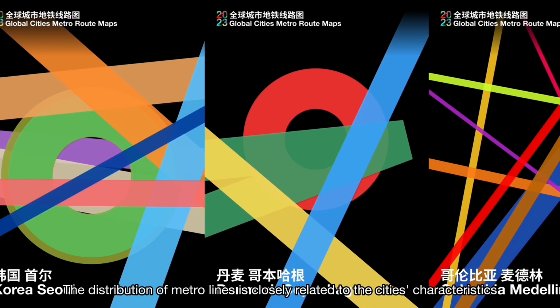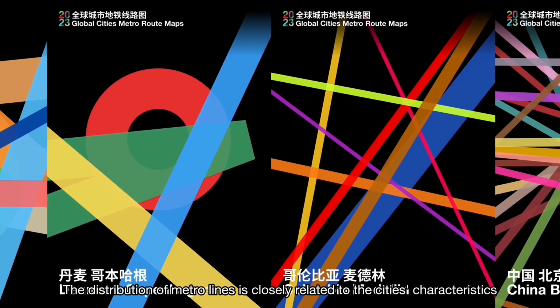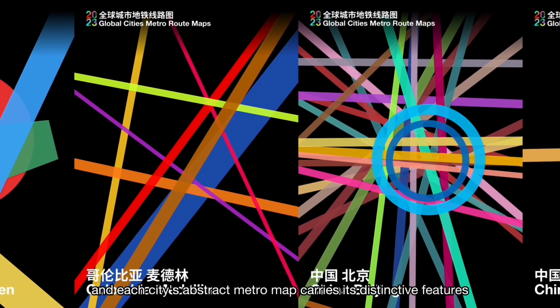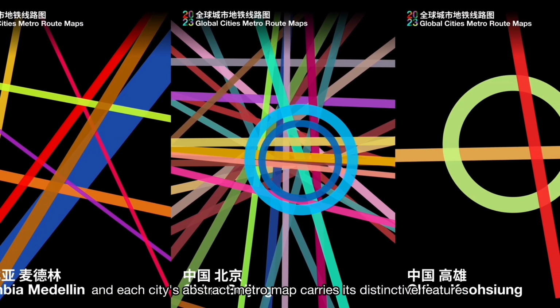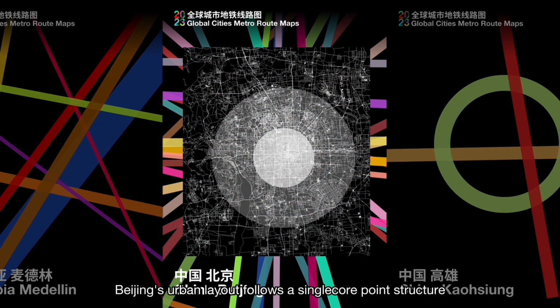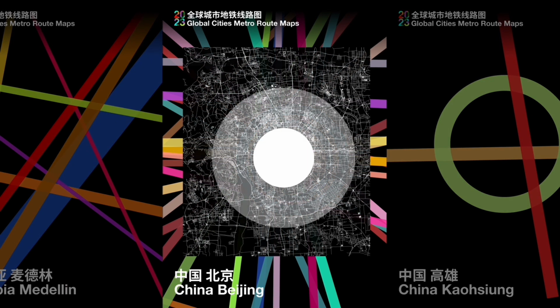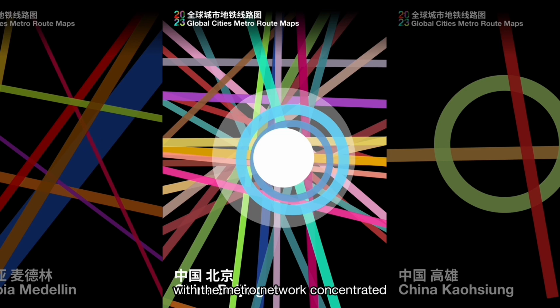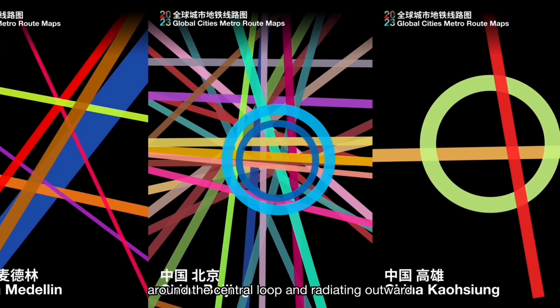The distribution of metro lines is closely related to the city's characteristics, and each city's abstract metro map carries its distinctive features. For example, Beijing's urban layout follows a single core point structure, with the metro network concentrated around the central loop and radiating outward.